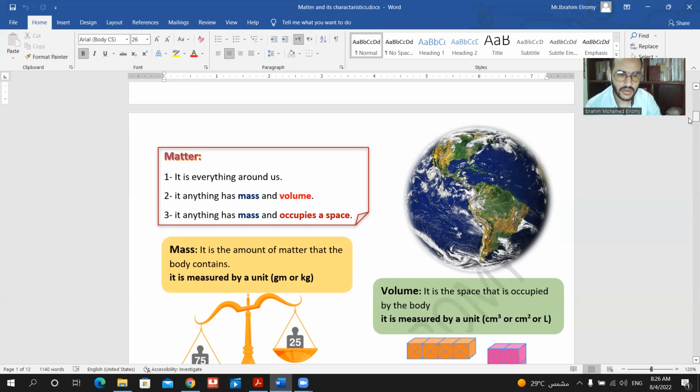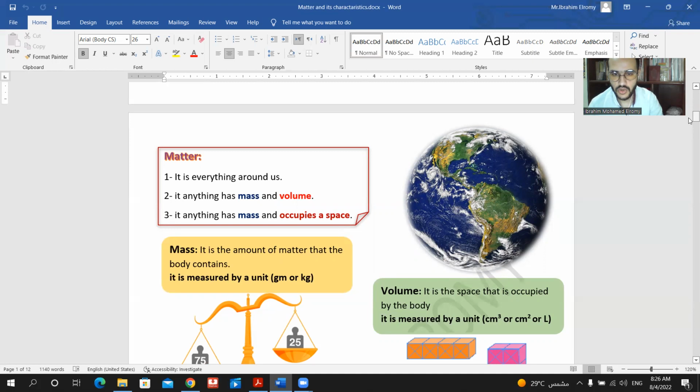The definition of mass is the amount of matter that the body contains. Imagine that you have a bottle of water. What is the amount of matter in that bottle of water? It's the water that the bottle contains. So the amount of water is the amount of matter, and the bottle is the body. That means its mass, the mass of that bottle, and it is measured by two units: gram for small units and kilogram for large units.